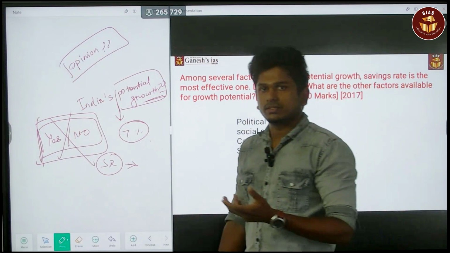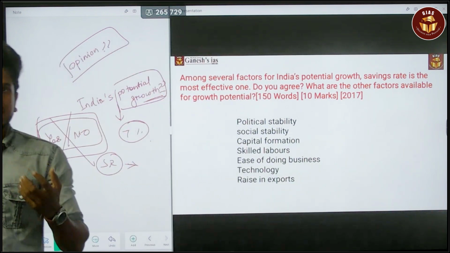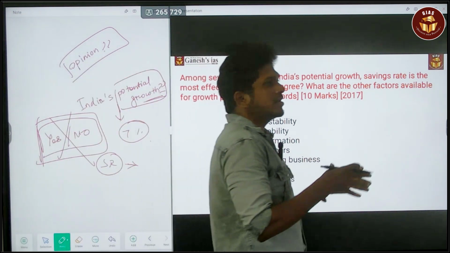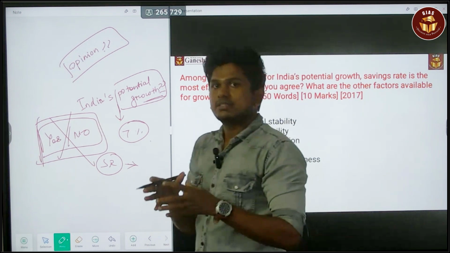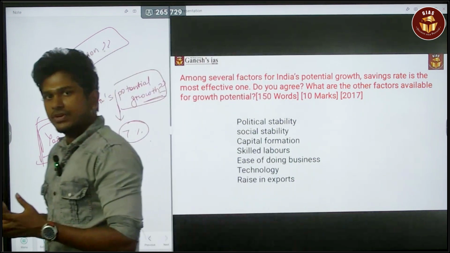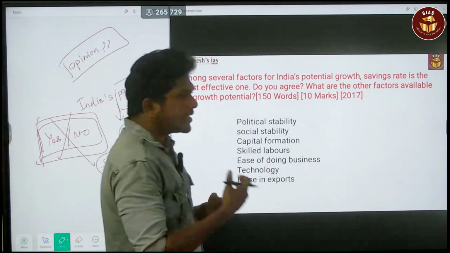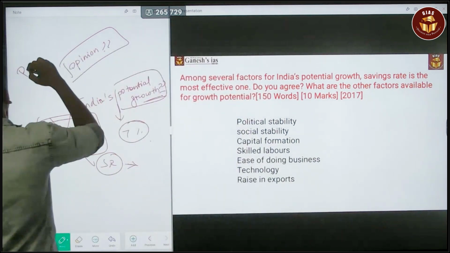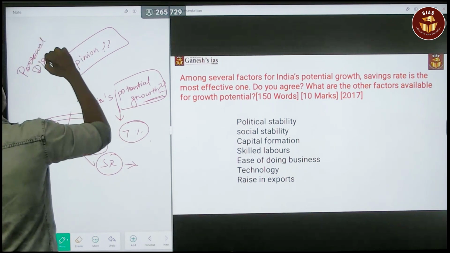You can simply say that the person keeps a certain amount of their income aside as savings. That is a simple definition, but it is an economic question, so try to use certain economic terms. So you can say personal disposable income.